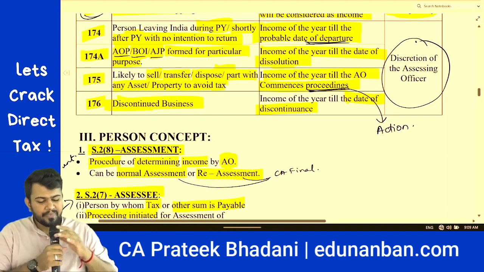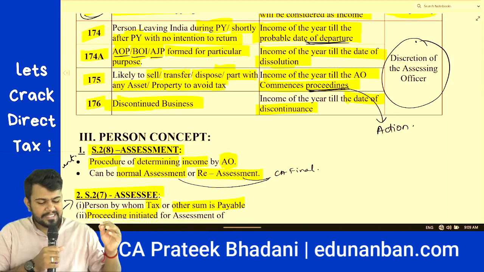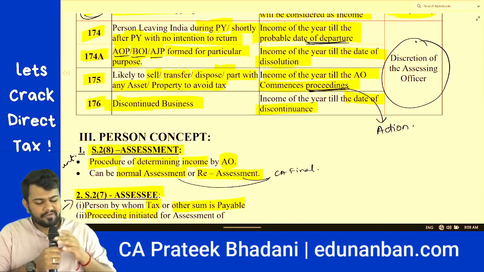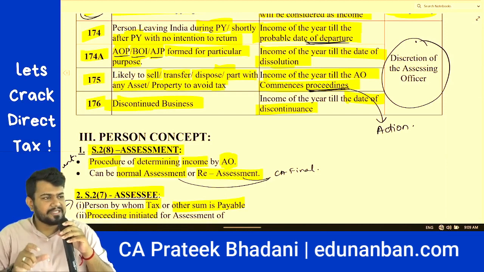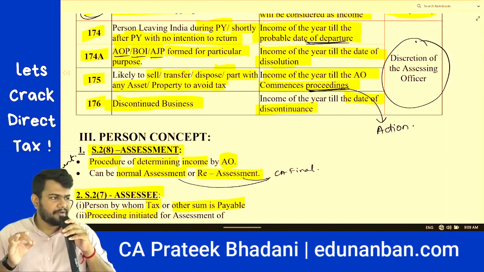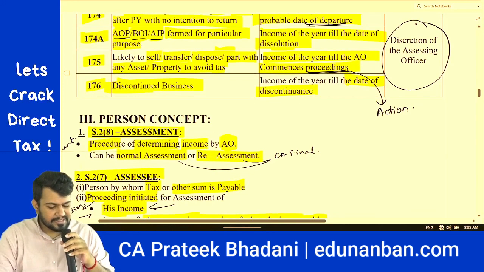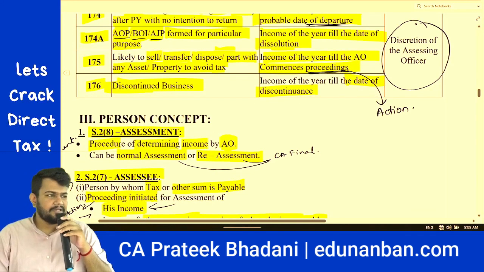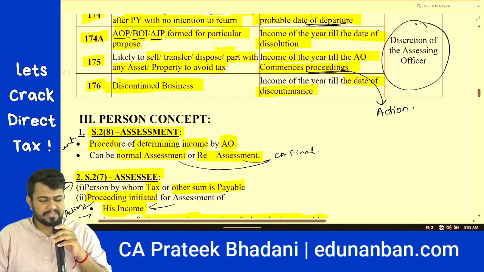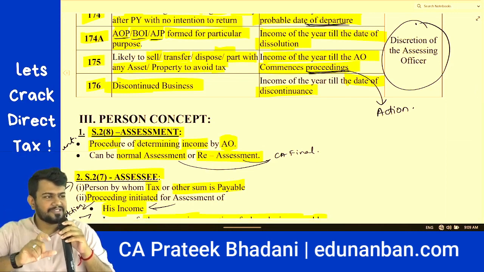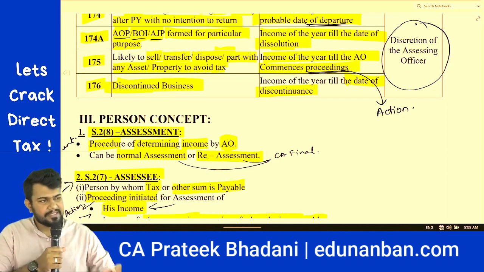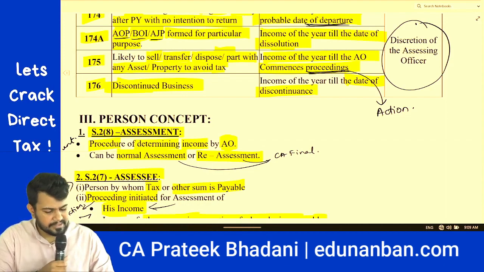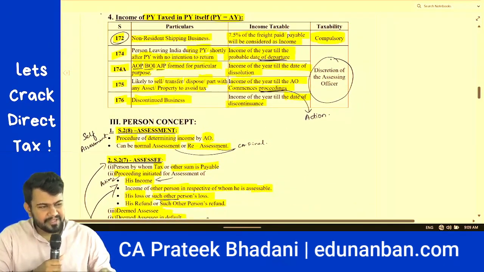Next, section 175. If a person is likely to sell, transfer, dispose or part with any asset or property just to avoid the tax, and an assessing officer gets to know, then he is having the power to tax that income in the same year itself. Next, section 176, discontinued business. If business itself is discontinued, then assessing officer is having the power to tax the income of the year till the date of discontinuance in the same year itself. So this was the previous year concept.